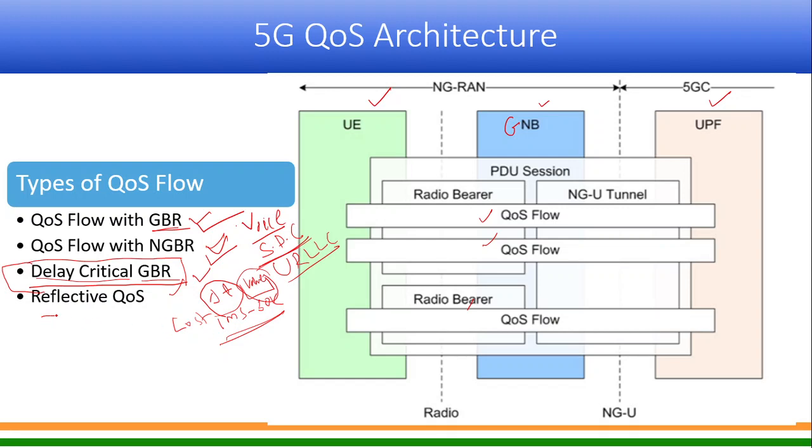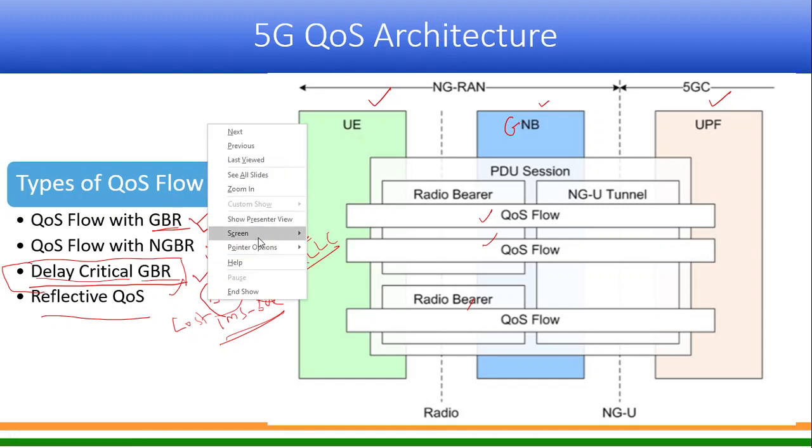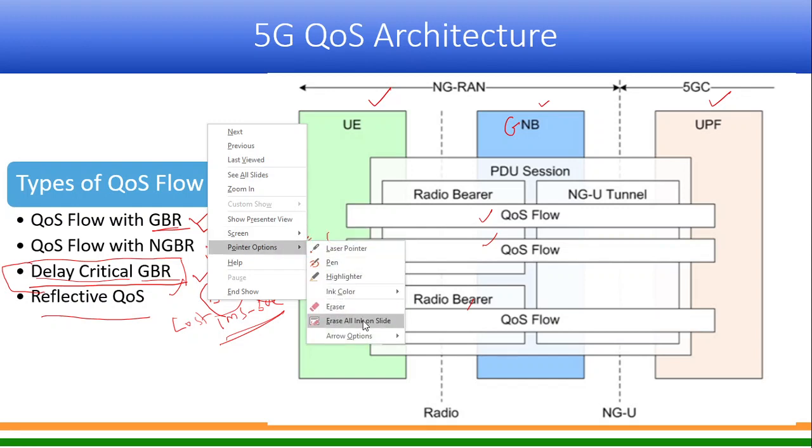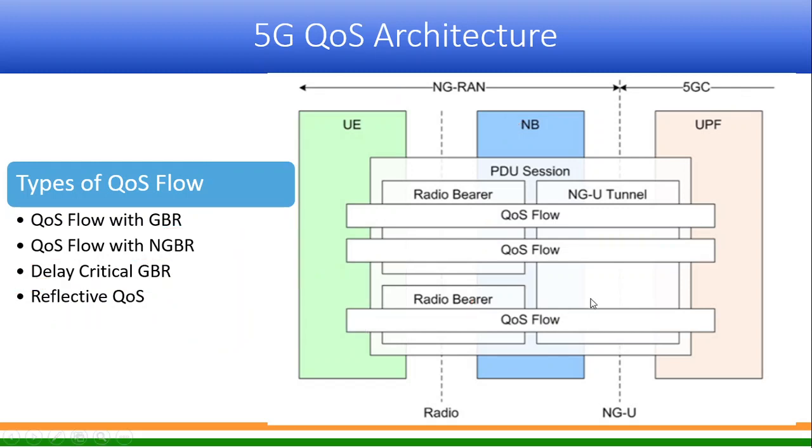And then you have the fourth type, which is called reflective QoS. Can somebody guess what it is? What is reflective quality of service? Okay, so this is what happens. The UE receives downlink data, and on the downlink side also, onto the data a QFI is there, a quality of service is already being maintained.